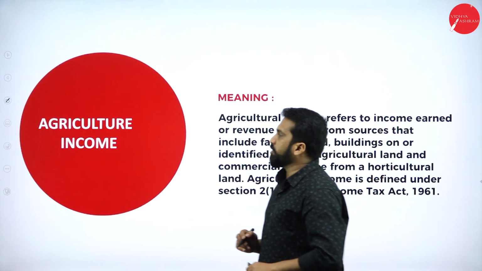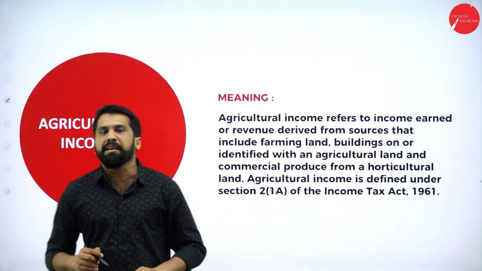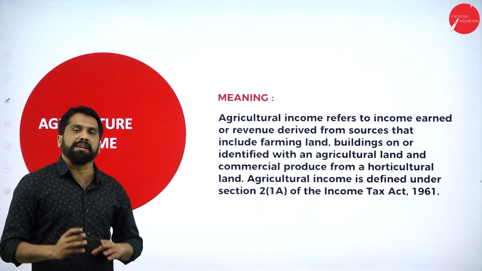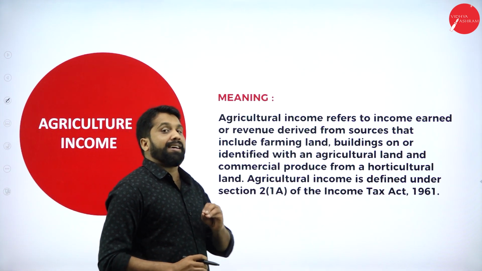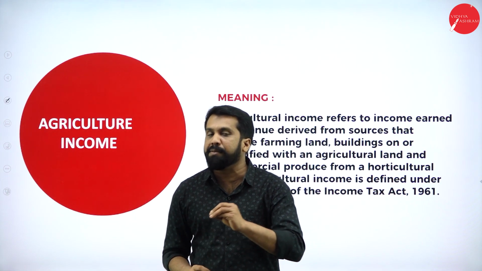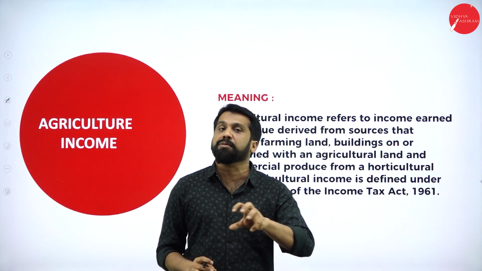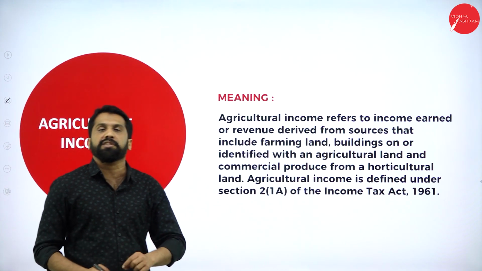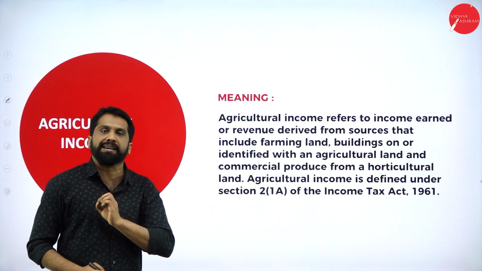Next, agricultural income. You may think that all agriculture incomes are exempted. The answer is no. Agriculture incomes are exempted, but still you have certain rules and regulations. We will understand better in the coming session while doing problems on agriculture.